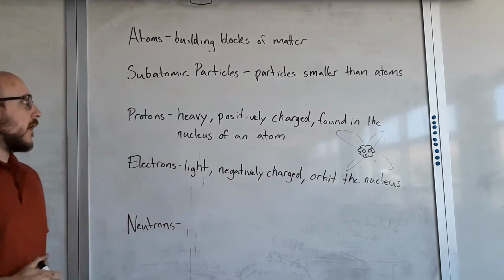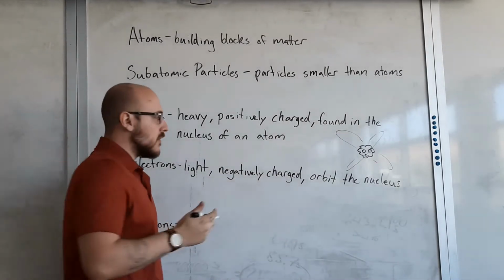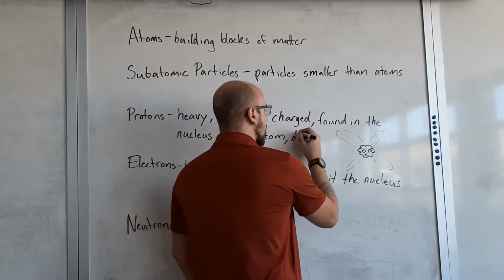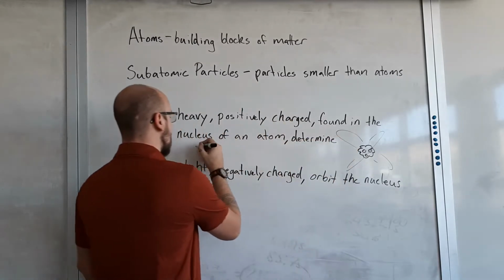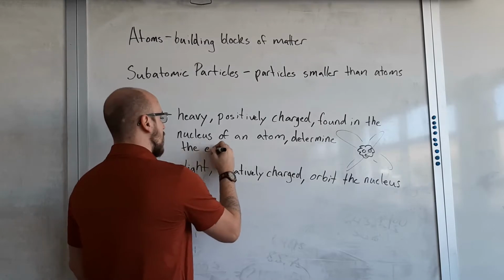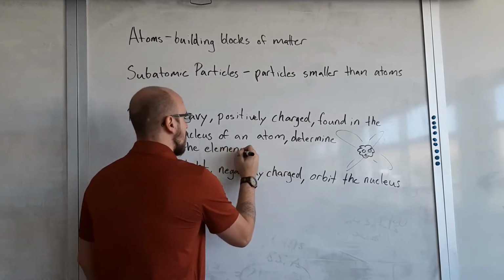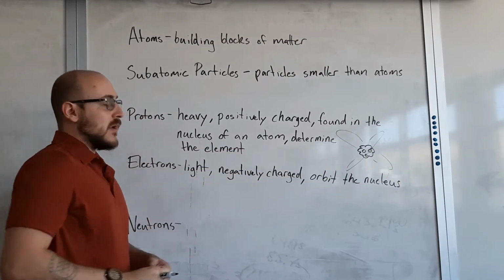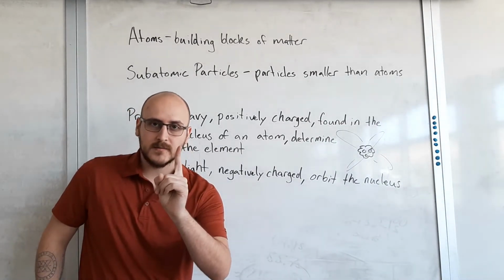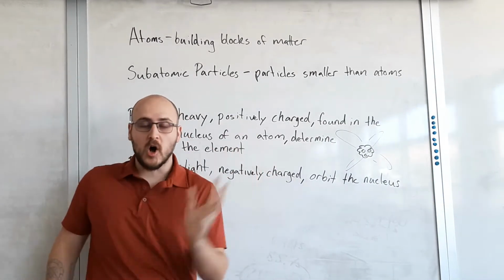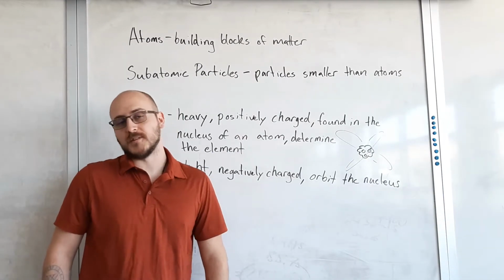Okay. One thing I do want to add to protons real quick, these determine what element you're looking at. Okay. So if you have an atom that has one proton, it is always going to be hydrogen. Okay.